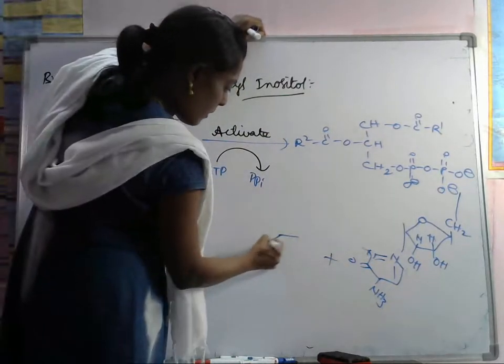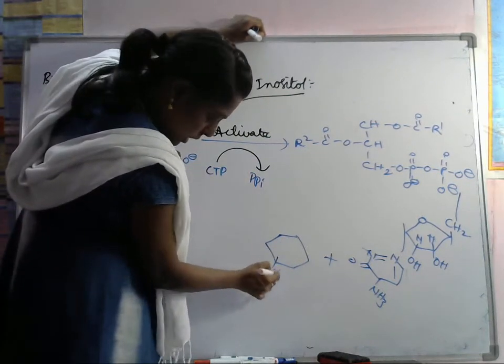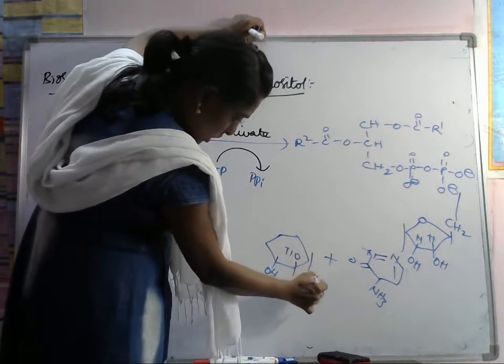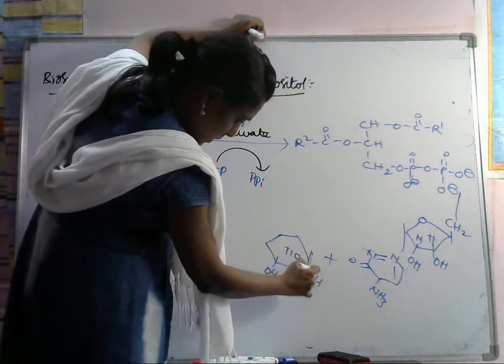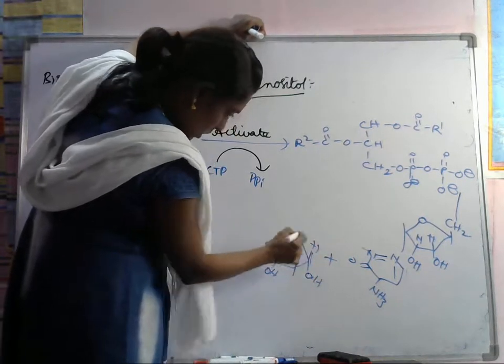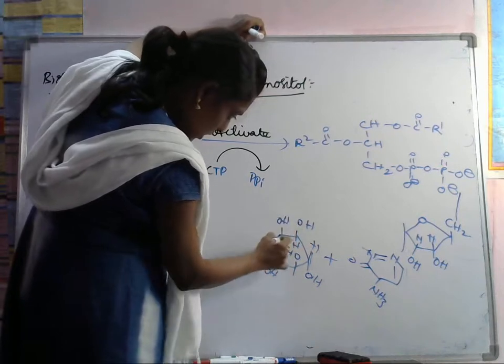inositol. For this we have to add the inositol, OH here, OH here.